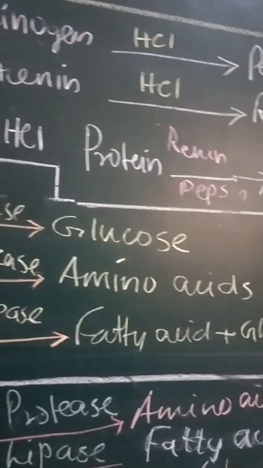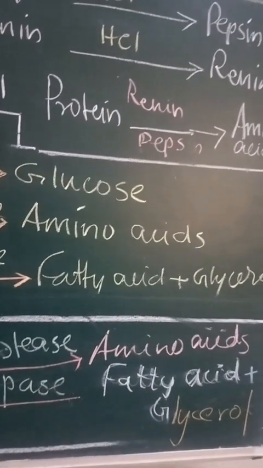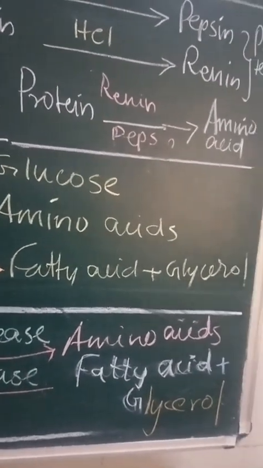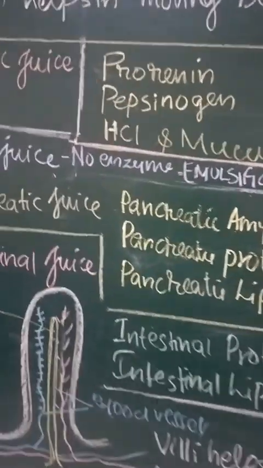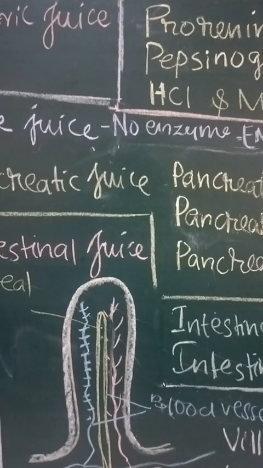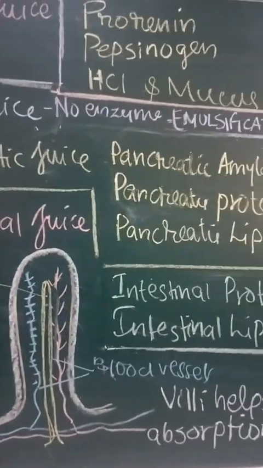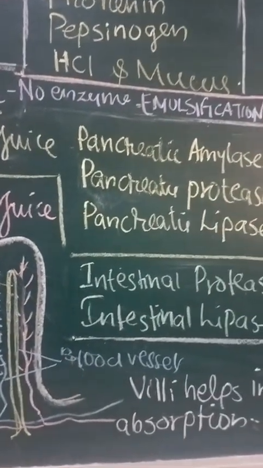And the end products of digestion, the glucose, amino acids, fatty acids and glycerol, will be absorbed by a special finger-like structure called a villus. And the lacteal, the structure is shown here, which will help in absorption.